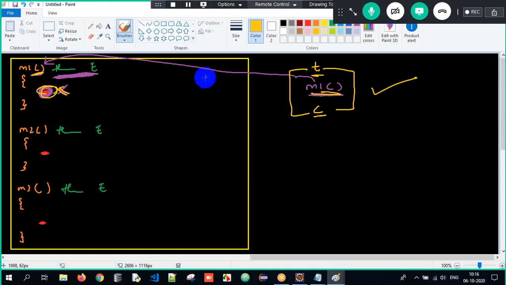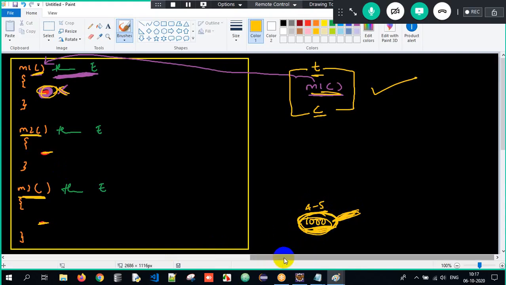But in this particular scenario, M2 method is not called, M3 method is not called. Have we handled the exception unnecessarily? No. We have to handle the exception only when we try to utilize it, not all the time. Misuse of costly resources. Imagine I'm having only three methods. In real time, we will be having 1,000 methods. Will you use all the 1,000 methods at a time? No. You might have only hardly four or five methods. Is it necessary to handle all the exceptions in all the 1,000 methods? No. Only when you try to call it, that is when you have to handle it.